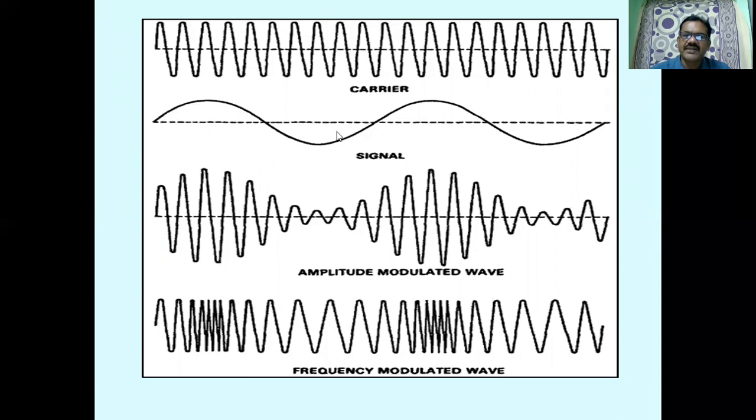This low frequency signal cannot be transmitted over a long distance, and therefore this signal is processed using the high frequency carrier signal. Due to the processing, we get an amplitude modulated wave or a frequency modulated wave. If I take the amplitude modulated signal, see here, this is the carrier. Initially, it is an unmodulated carrier.